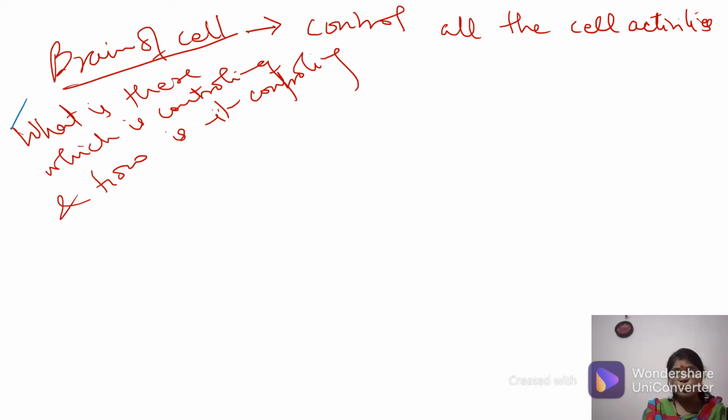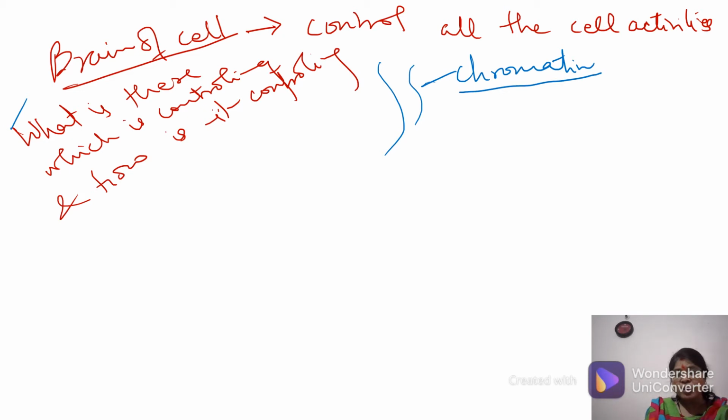Now I showed you that structure, and inside it you saw thread-like structures which you call chromatin. Now, chromatin is made up of your DNA and proteins.